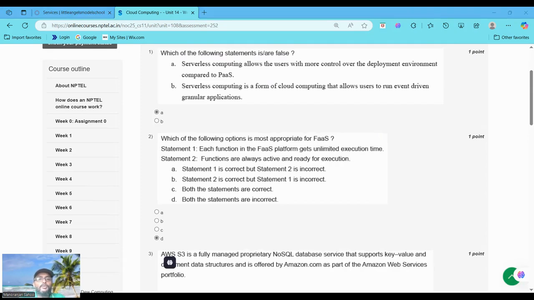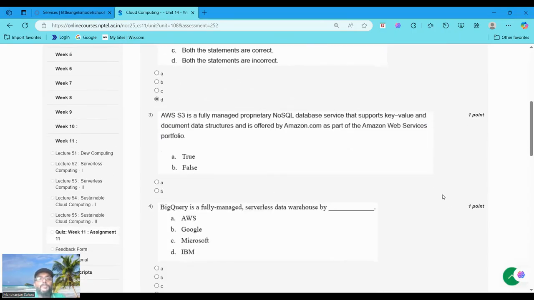Why do we choose that both statements are incorrect? The first statement is false because FaaS functions have time limits, that is, AWS Lambda has a 15 minute maximum. The second statement is also false because code starts when triggered, it is not always active. That's why both statements are considered false. Now moving to question number 3.